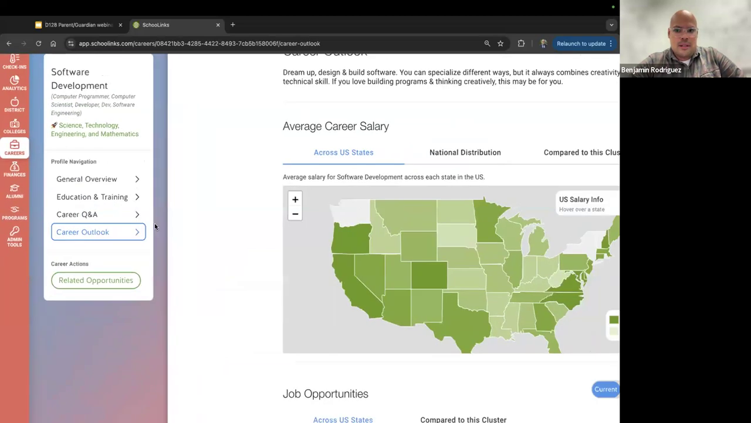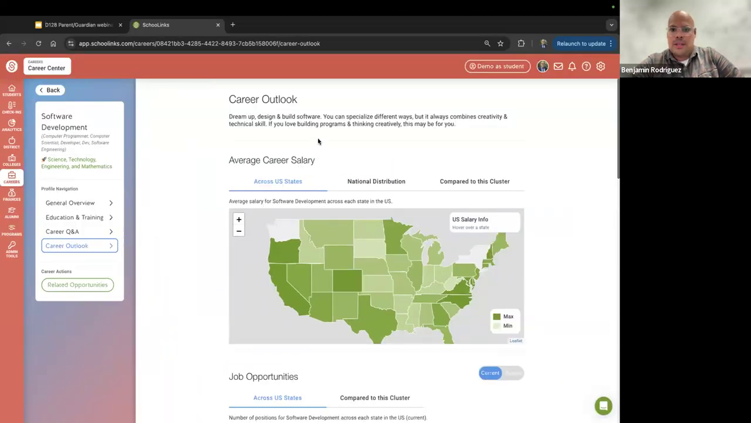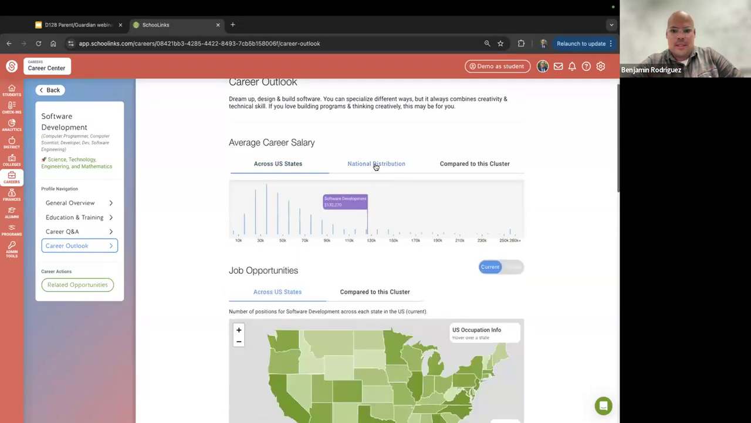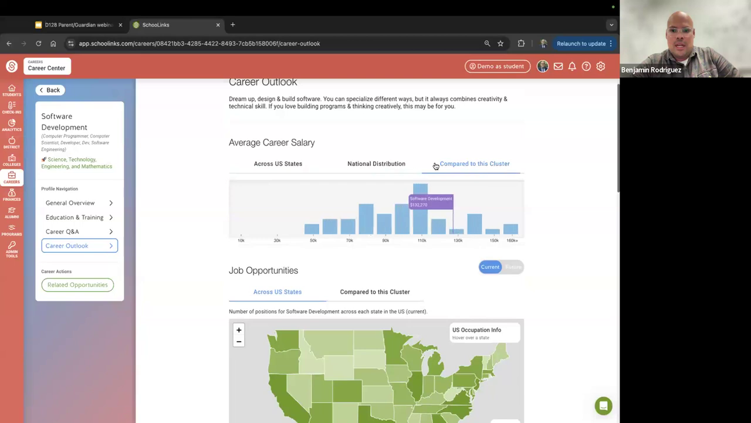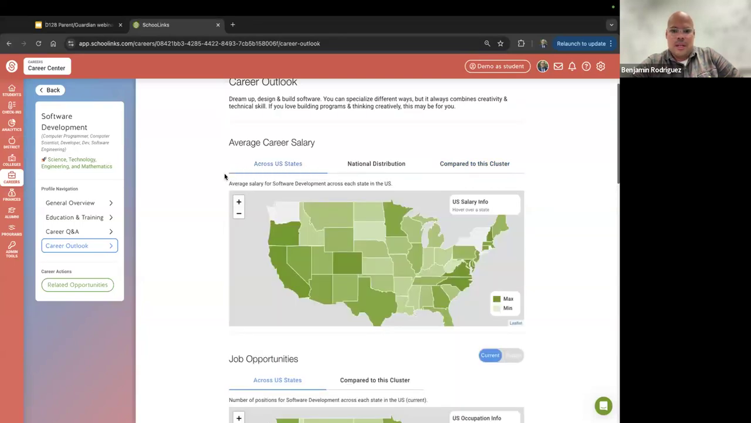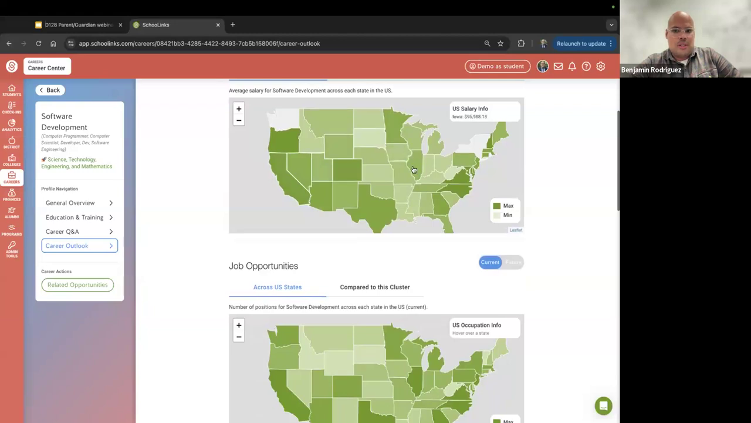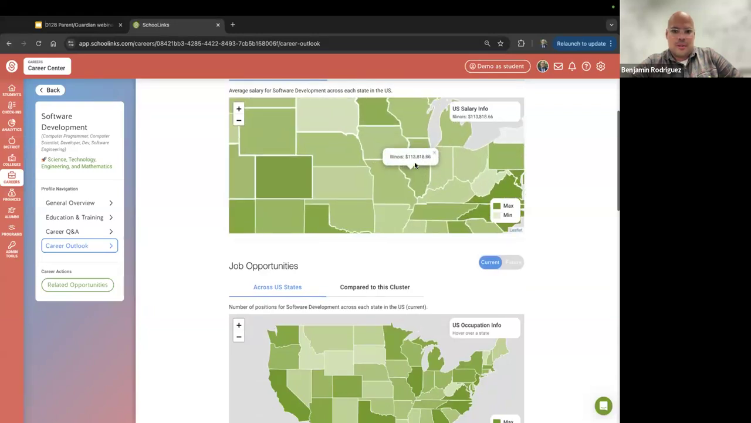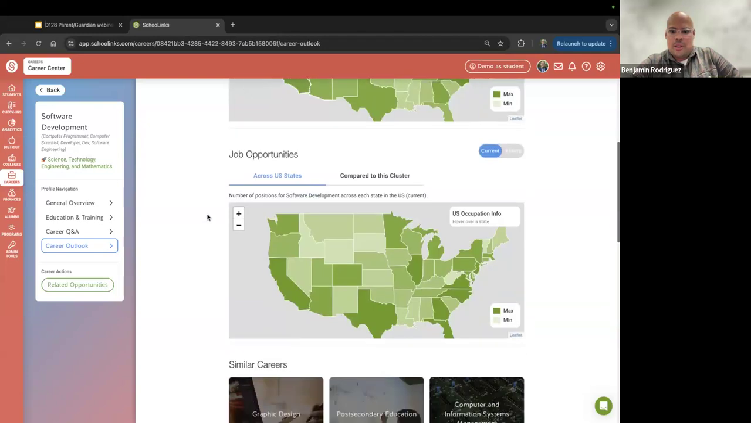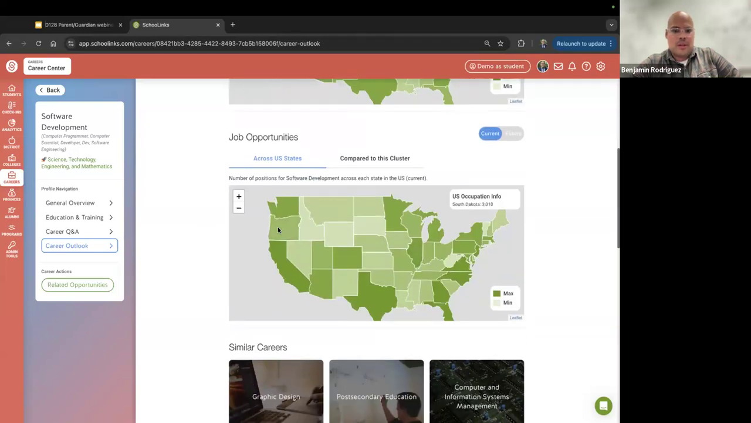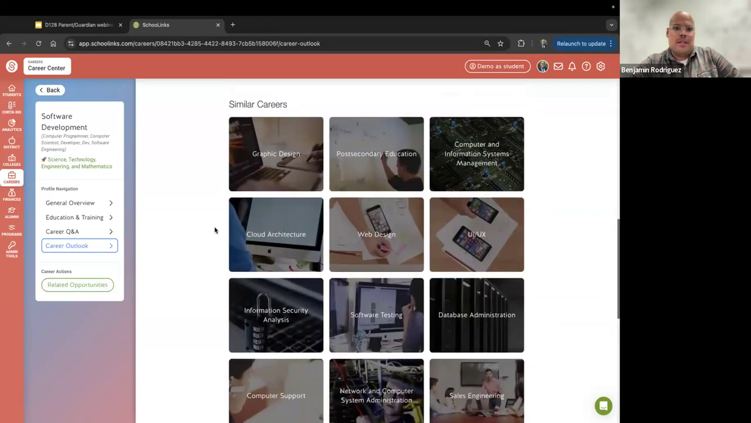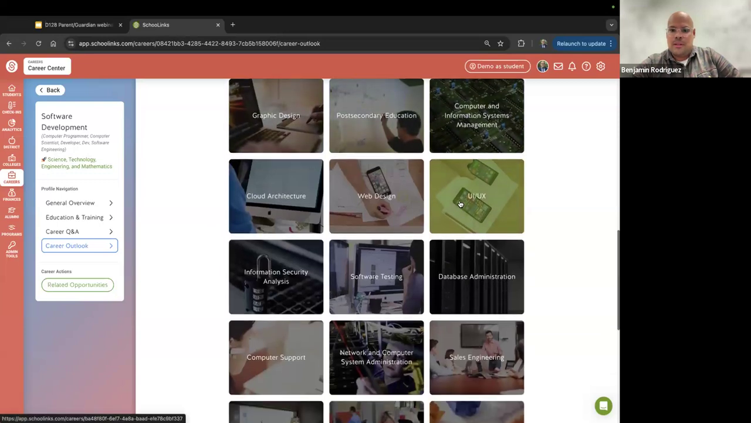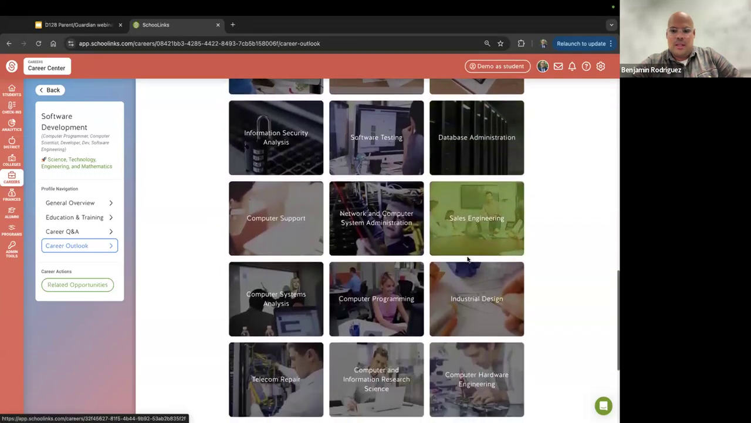Career Outlook talks a little bit about what is happening with this particular career option across the United States, the national distribution, and how it compares to other jobs in that career cluster. You can go into different states and see different sorts of salary information and job opportunities in terms of growth of that area. And then what's great is you can also see similar careers that might be related to this particular option.